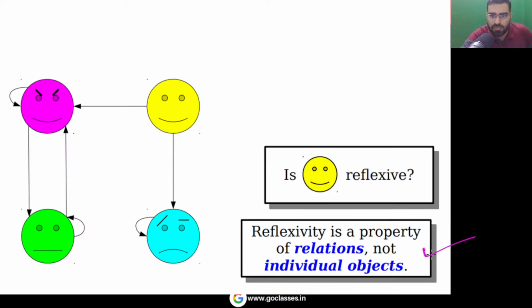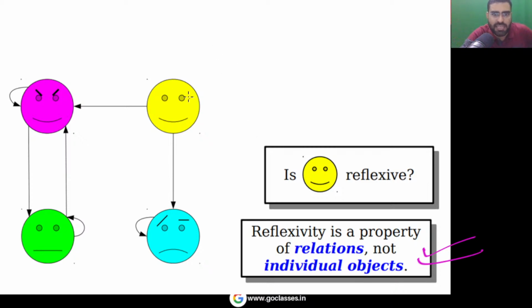Is this understood? Let me know. Is this clear? This is not a tricky question. Don't worry, in the GATE exam they will not ask you this. This is just for your understanding. In some test series they can ask you this, but this is for your understanding that reflexivity is a property of relation, not a property of an individual object.